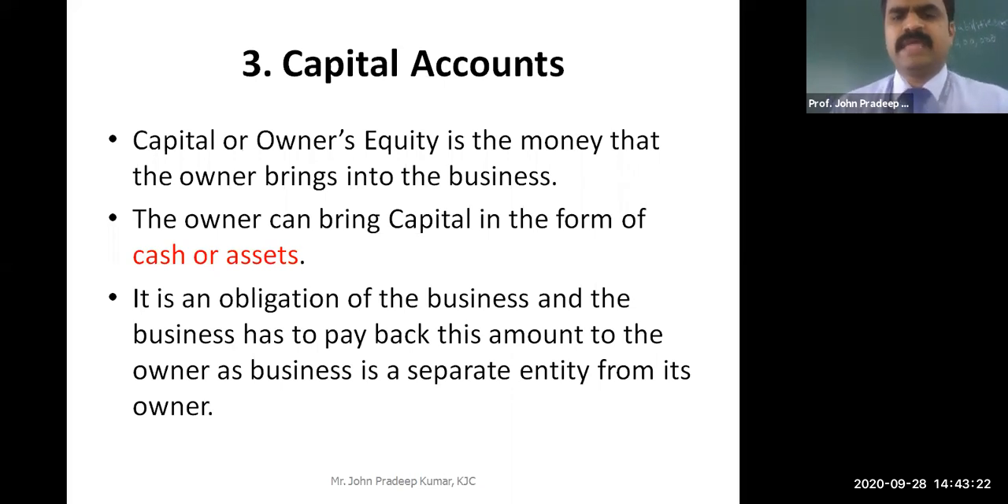Whatever money is brought by the owner to the business is called capital account or owner's equity. The owner can bring capital in the form of cash or asset. For example, the owner has a land, so he will start the business with the land. So the land also becomes capital. When I say capital, it is not necessarily always cash. Normally they bring cash to start the business, but it can also be an asset. They may have a building, land, or some machineries with which they start the company.